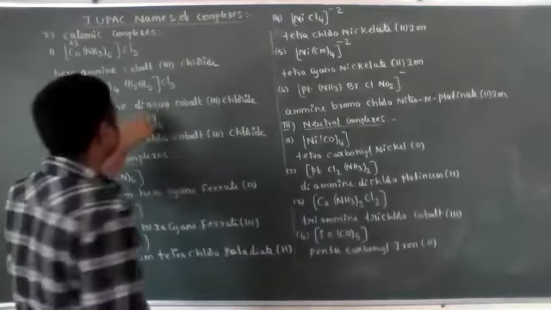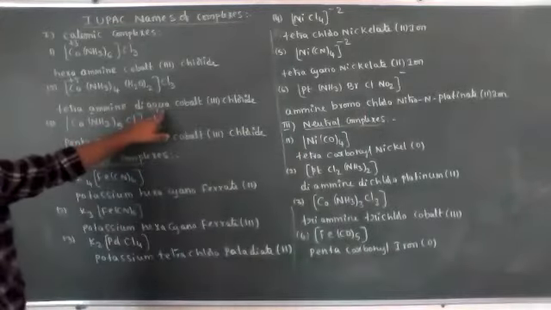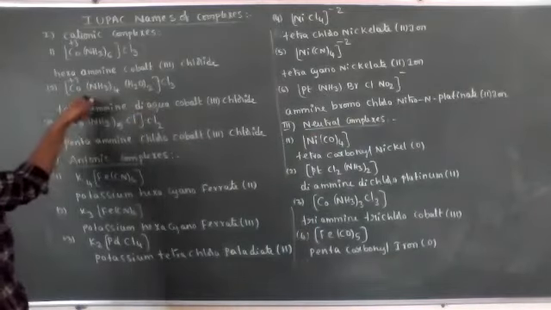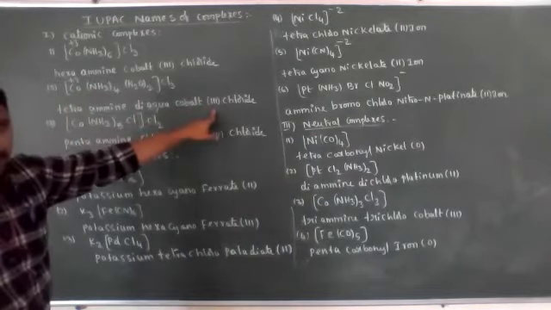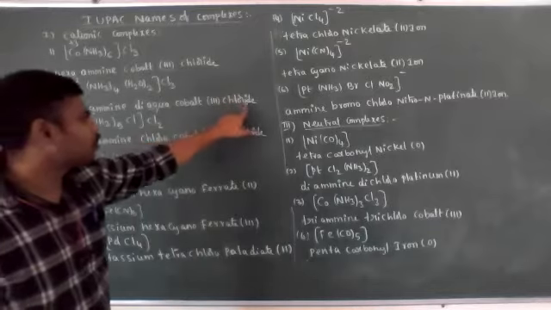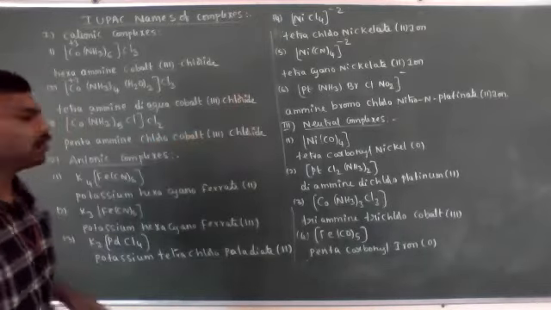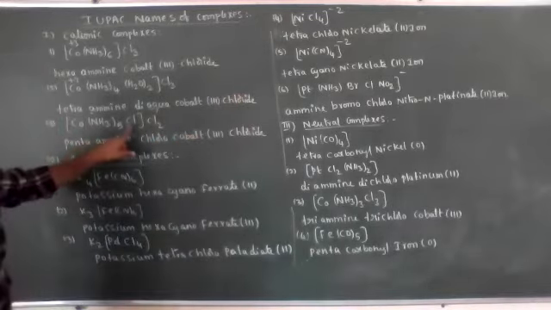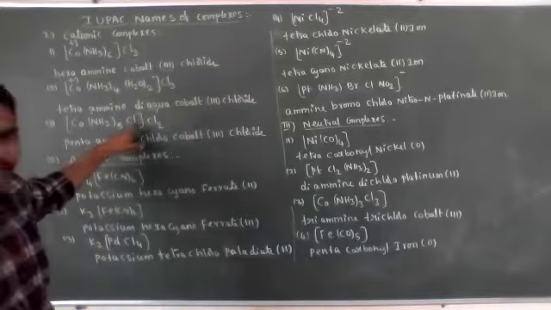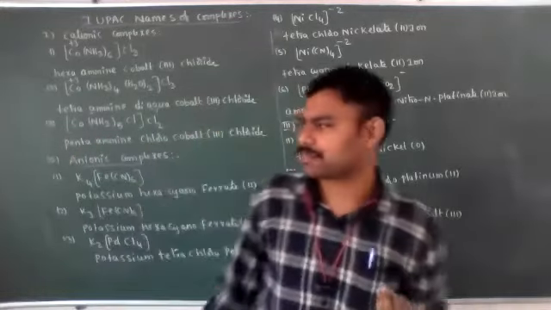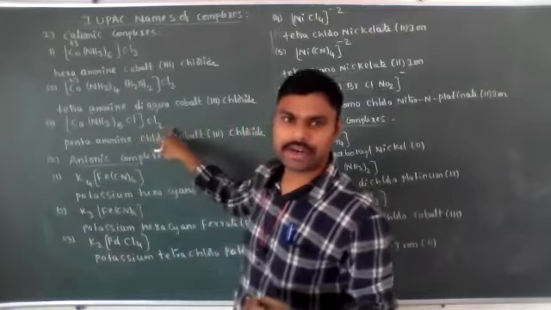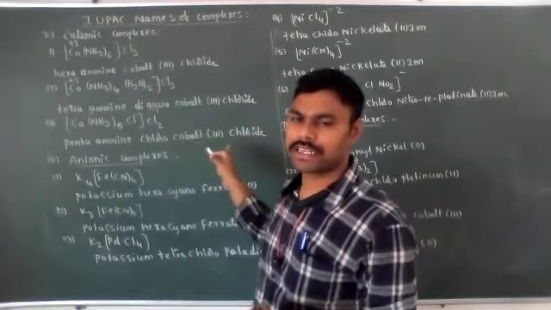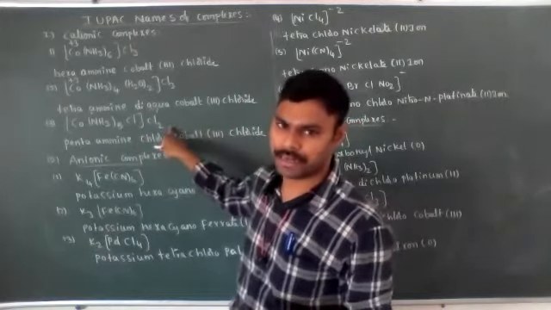So tetraamine diaqua, 2 water molecules are present, diaqua cobalt. Next, oxidation number of central metal atom is 3, chloride, cobalt 3 chloride. See here ammonia and chlorine. One chlorine atom is present in the coordination sphere, and the remaining 2 chlorine atoms are present outside the coordination sphere. They are present in the anionic sphere.